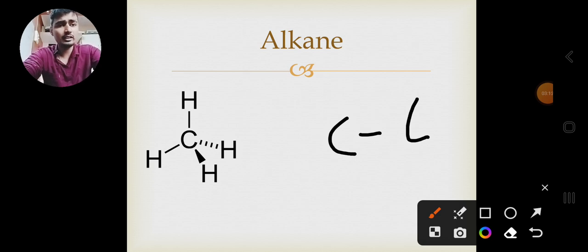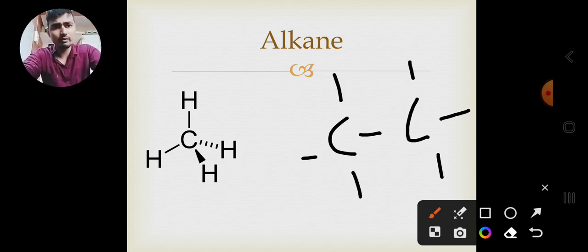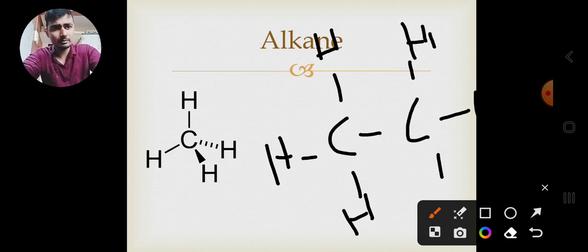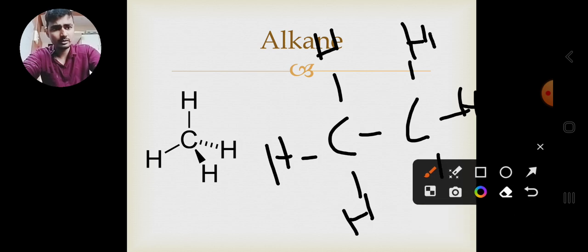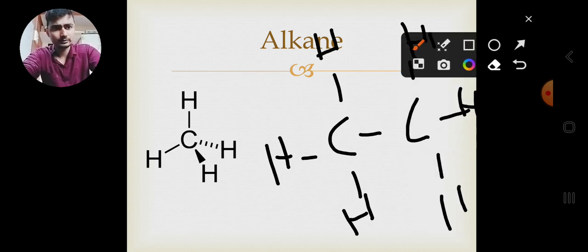Now I will add 3 hydrogens to each to fulfill the valencies, and all the 3 hydrogens are joined to the carbon atom by single bonds, and also the carbon and carbon atoms are joined with a single bond. So this structure is referred to as ethane.